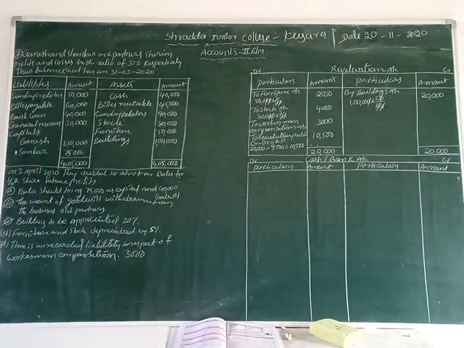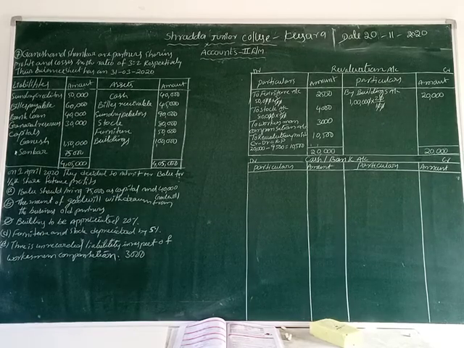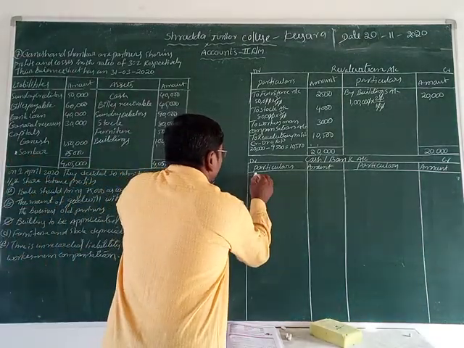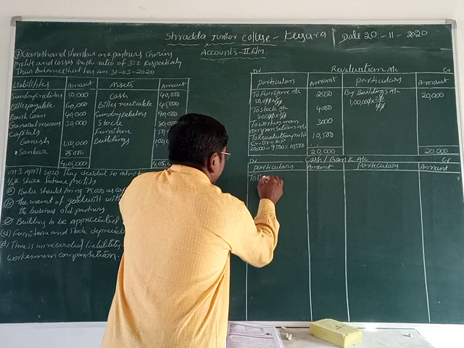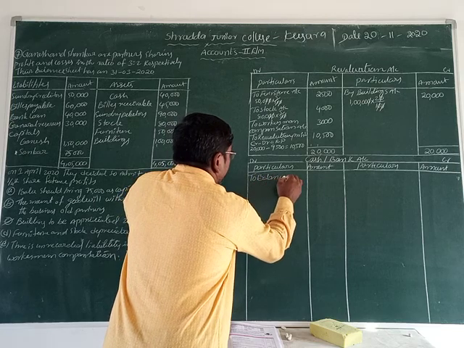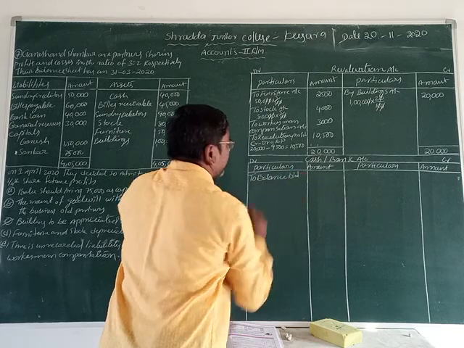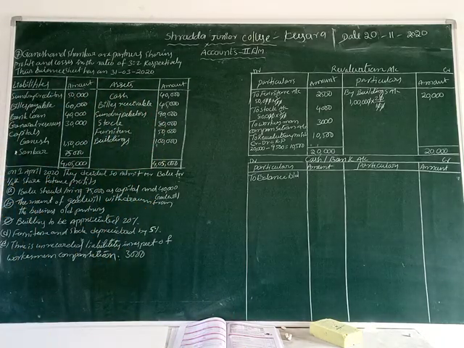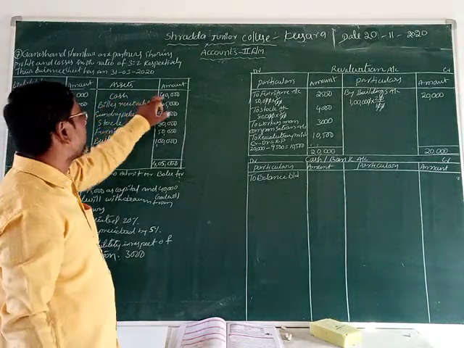This cash or bank account has opening balances. We can record into which side? Debit side. We can record the opening balances on the debit side. Let us write, friends, to balance b/d. How can we write the balance b/d? The old balance sheet has given on the asset side the cash amount is 40,000 rupees.